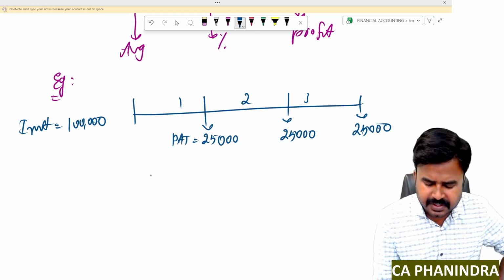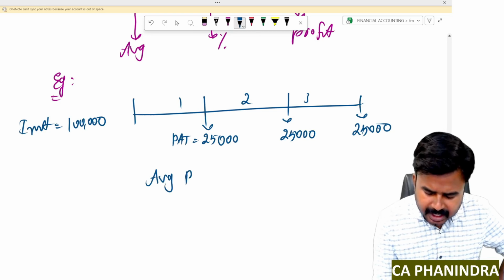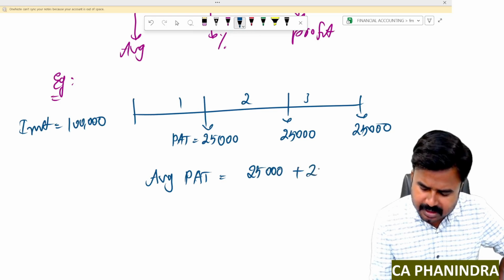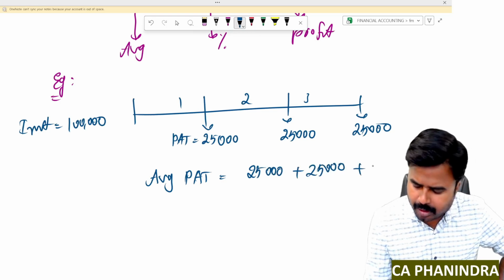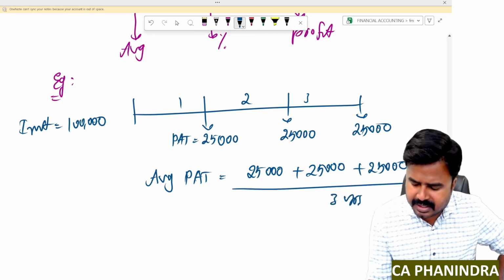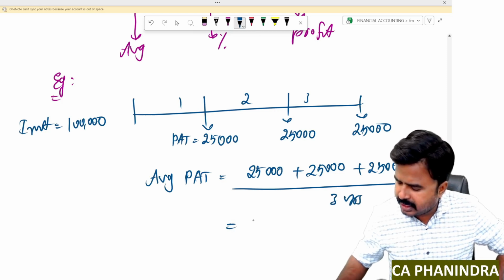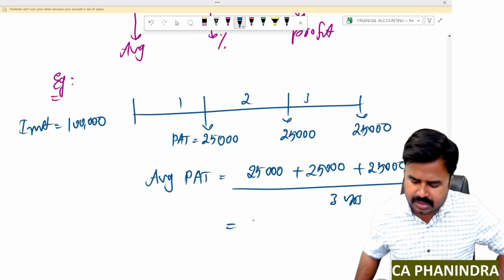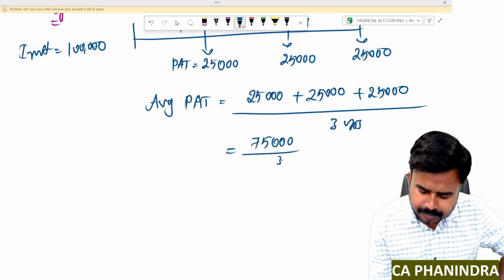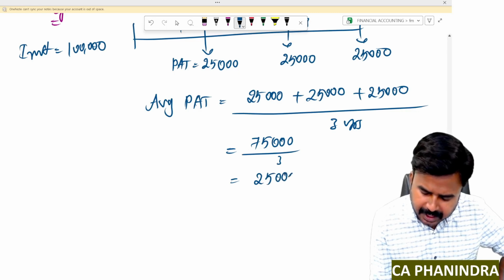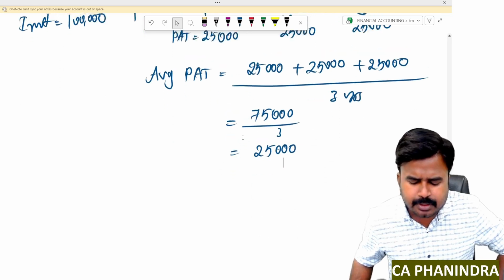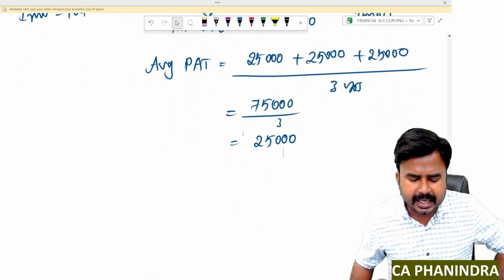So what I should do? First take the average profit here. Average profit after tax. How to get it? Add all the 3 years' profits and divide by the number of years, 3. So 25,000 plus 25,000 plus 25,000, I'll get 75,000, divided by 3. So the average profit after tax is 25,000. Now by taking this average profit after tax, I can calculate ARR.